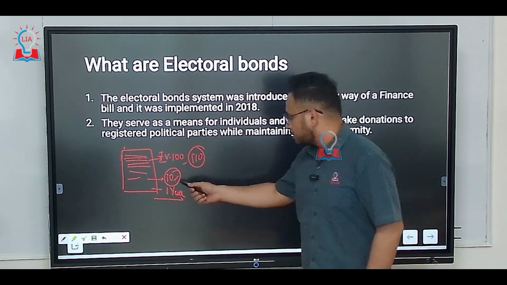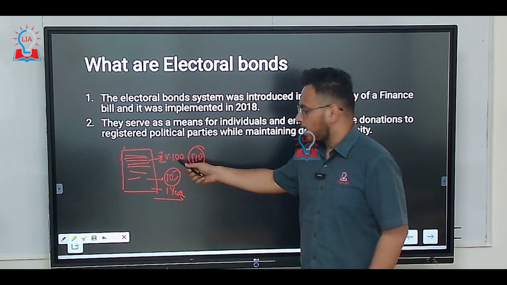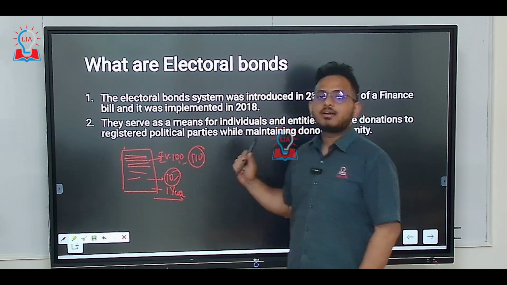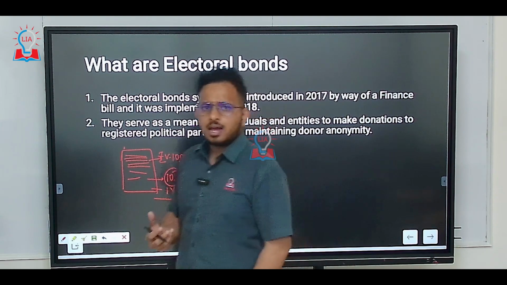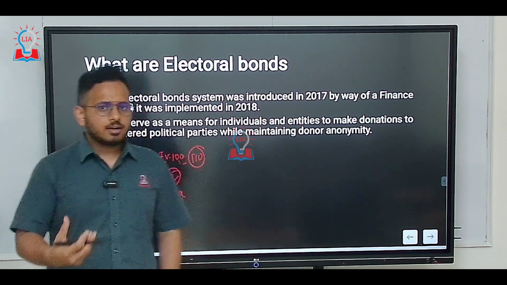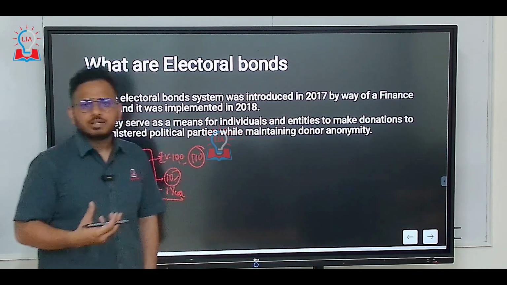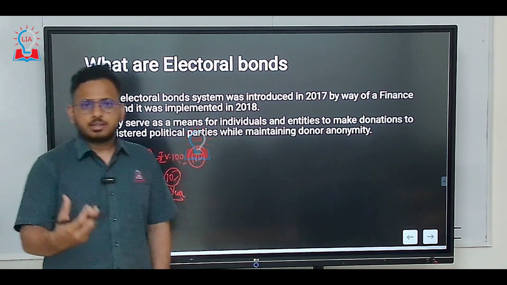Because it's a 10% interest rate on the face value of 100, the government will give you 110 rupees. See, this is how bonds work. Here I just gave an example of 100 rupees, but usually you will not have a 100 rupee bond given by the government.